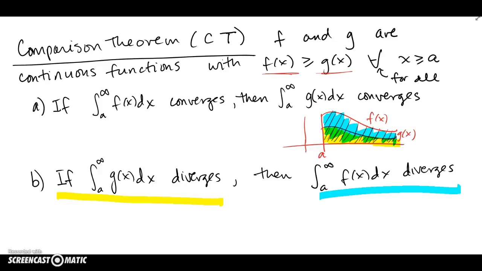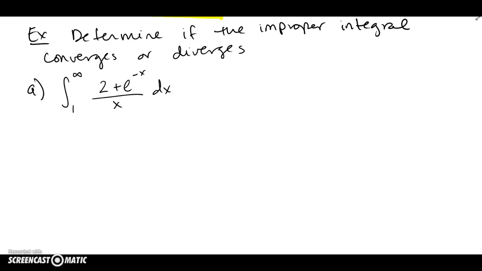Let's go look at some examples. So let's determine if the improper integral converges or diverges. So clearly this is shouting out I'm improper because I see an infinity there. So it's a type 1, not a type 2. And I can try to integrate this, but there's a lot of busy stuff going on and I don't really want to bother trying a u-sub or doing it by parts or anything. If all I'm supposed to answer is whether it converges or diverges and I'm not asked to give what it converges to, then it might be an indication that I'm just going to maybe use a comparison theorem and make a conclusion and be done with it. Because it didn't say anything about evaluate the integral if it's convergent and tell us what it goes to.